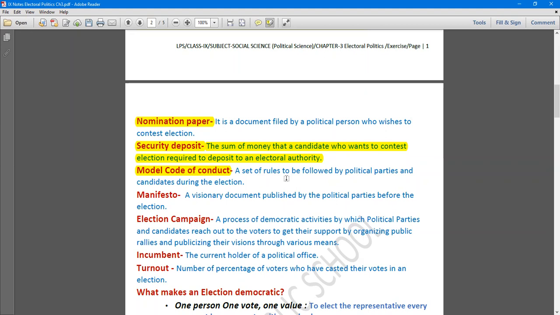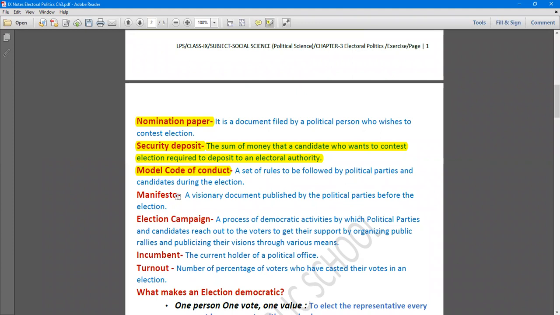During the election, each candidate who wants to contest election has to follow the model code of conduct, in which many norms are given, that what kind of behavior must be adopted by a candidate. What are the things which cannot be done by the candidate or the political party during the election? What are the things which cannot be done even by the government during the election?